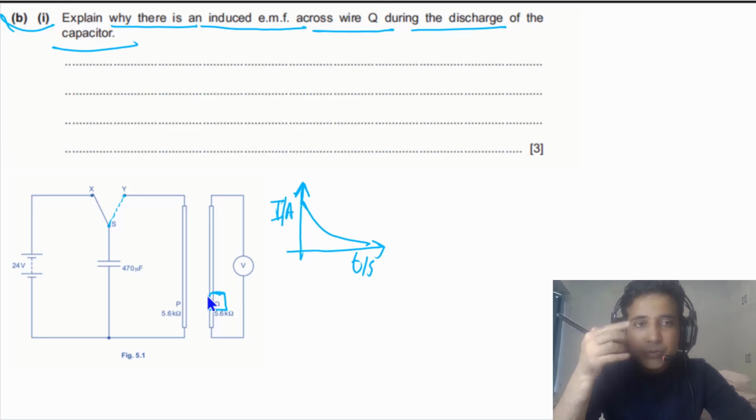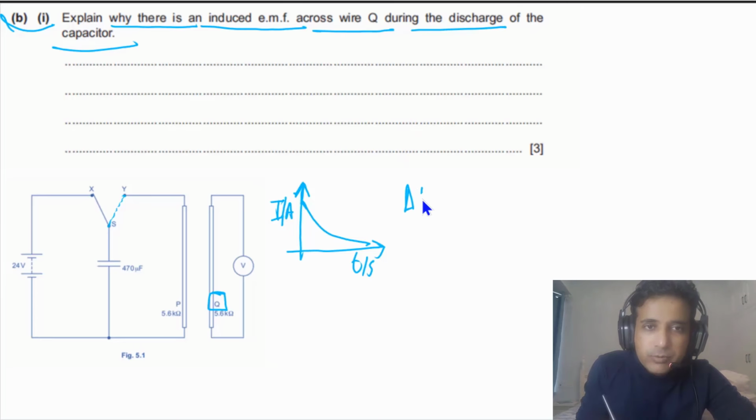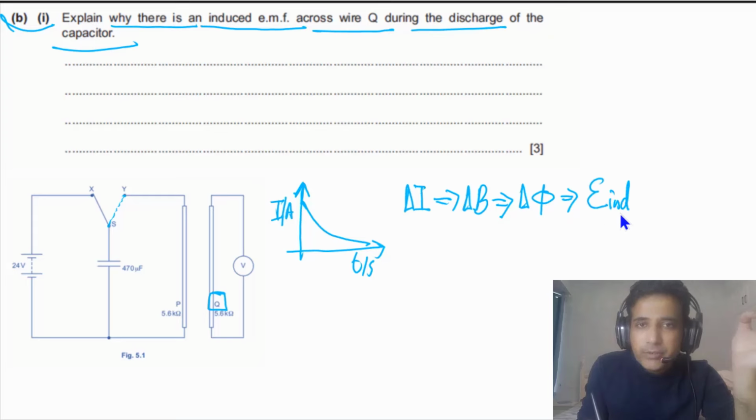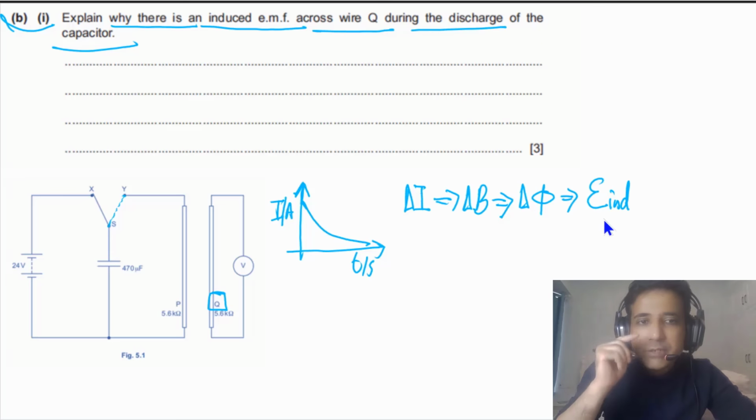As current in this wire is changing, there is a change in magnetic field. And as there is a change in magnetic field, there will be a change in flux. As there is a change in the flux, there will be EMF induced in wire Q. So EMF will be induced in wire Q. If you have understanding of these points, you can simply write down your answer.